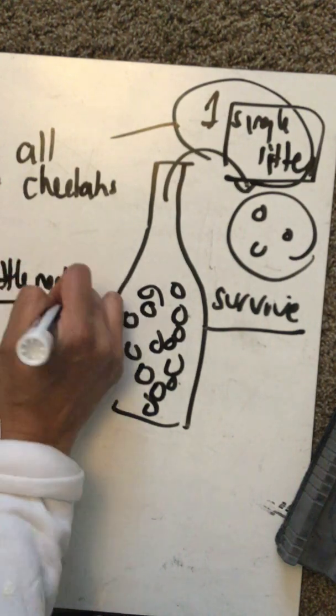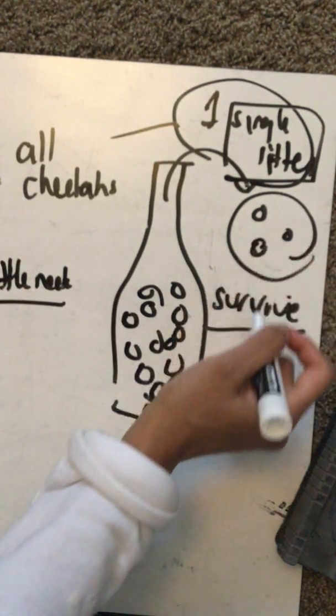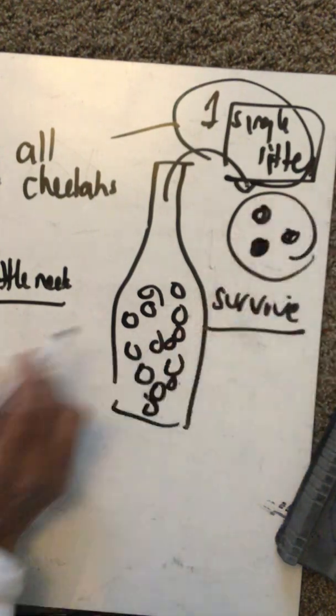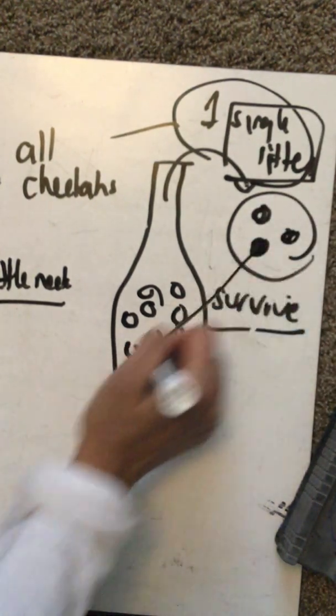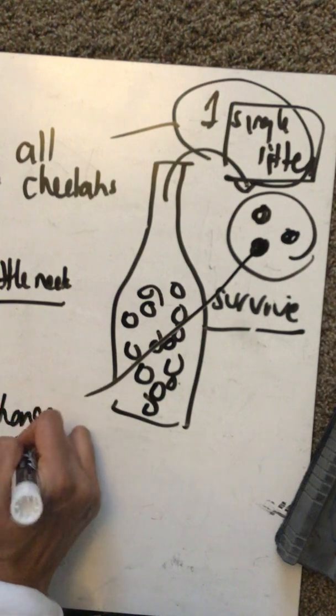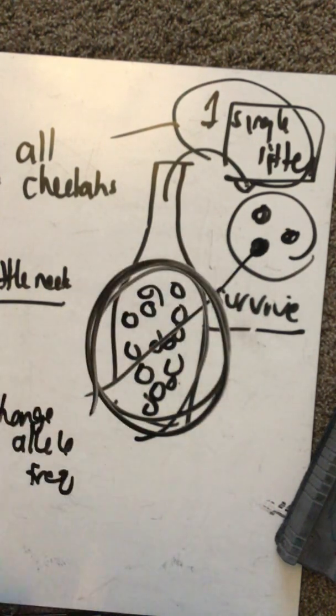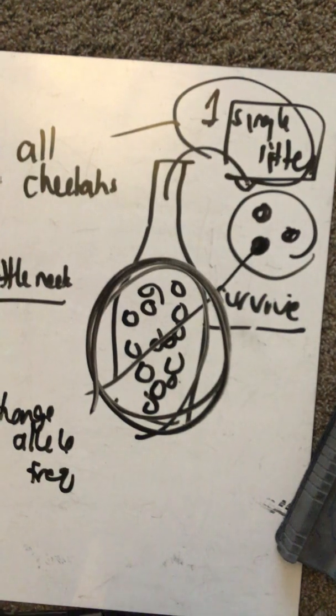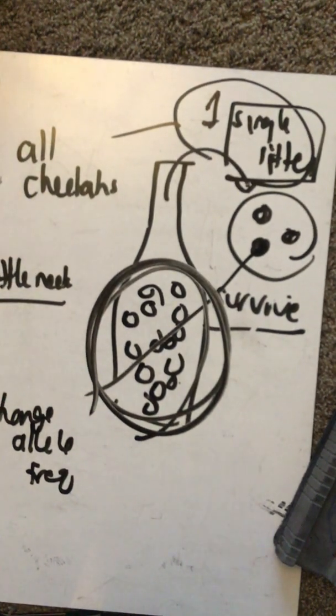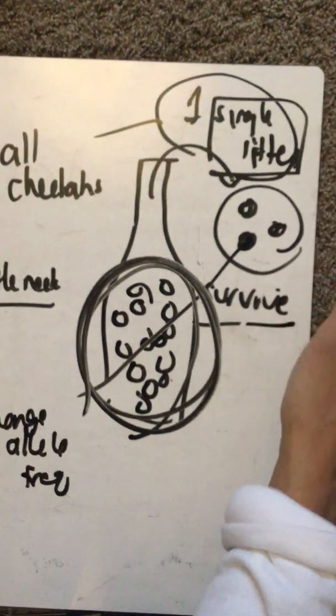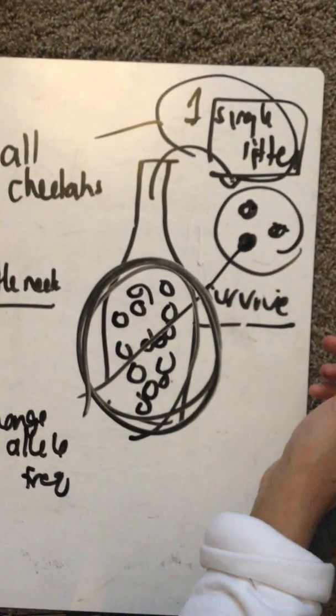You can see that when you have this bottleneck effect and only 3 individuals survive, don't you change the allele frequency, right? Here you had tons of alleles. You had a huge population, a huge gene pool. But then maybe a catastrophic event happened like the Ice Age, and only 3 people survive.